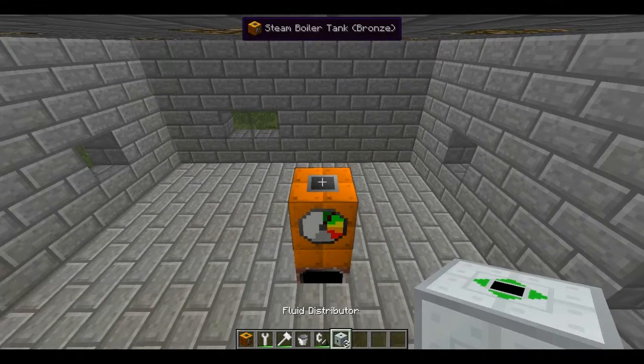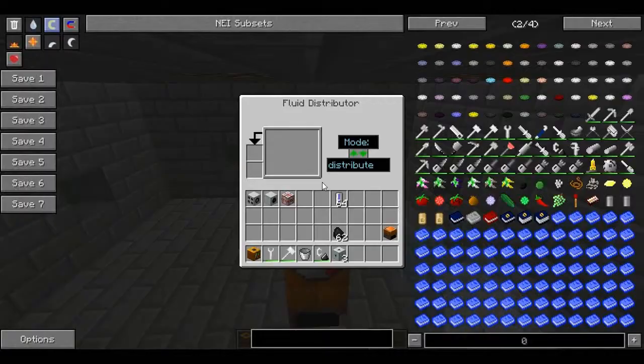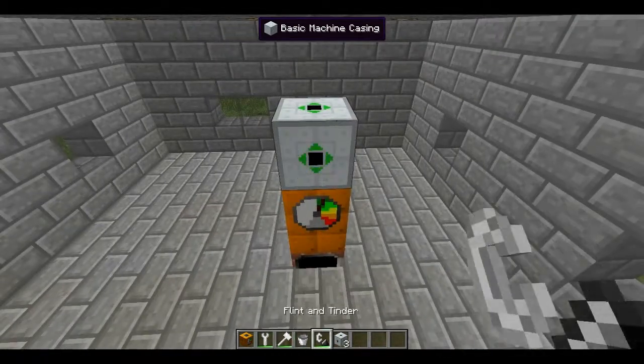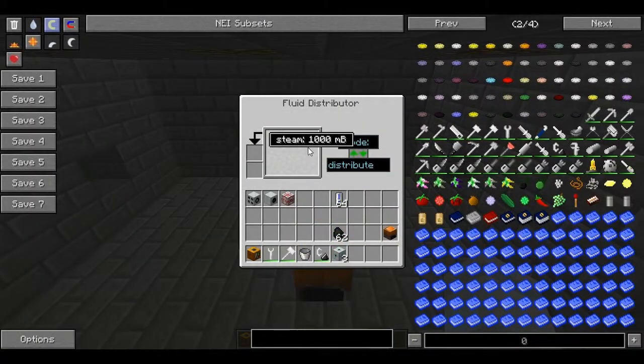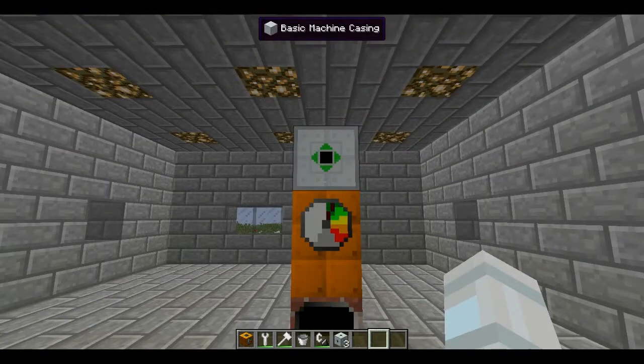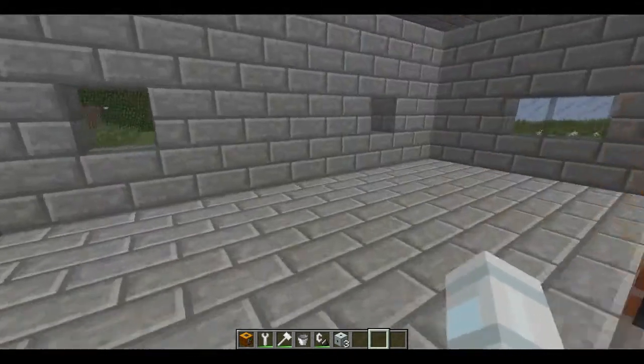One example is this fluid distribution from Industrial Craft. If I place it right like here and arrange it the correct way, you see we have steam inside of it, and we can use that in the other GT6 machines that accept steam. But this is one example.